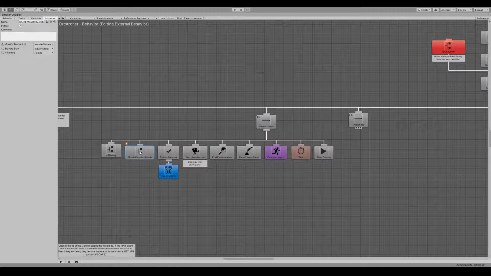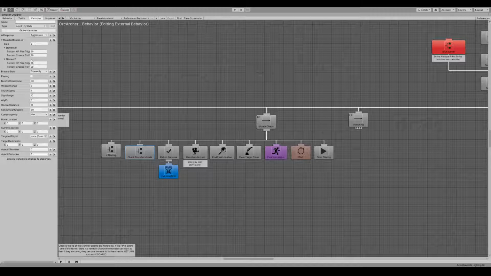Because check monster morale only basically checks as we hit 50%, it will check. It has a 90% chance of failing at 50%. If it doesn't fail, it will keep on. It will return a failure, and the monster won't have failed its morale check. The next time it goes back in, it will not check that 50% again.